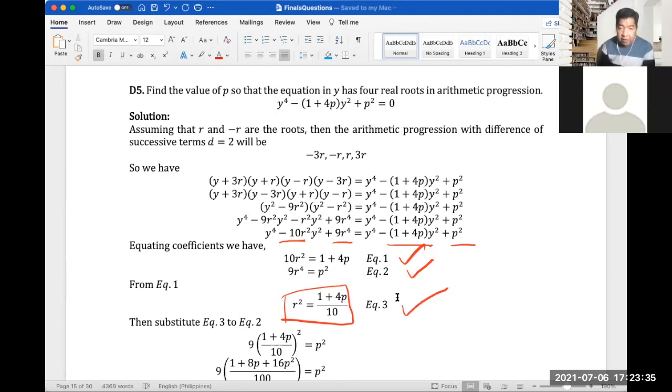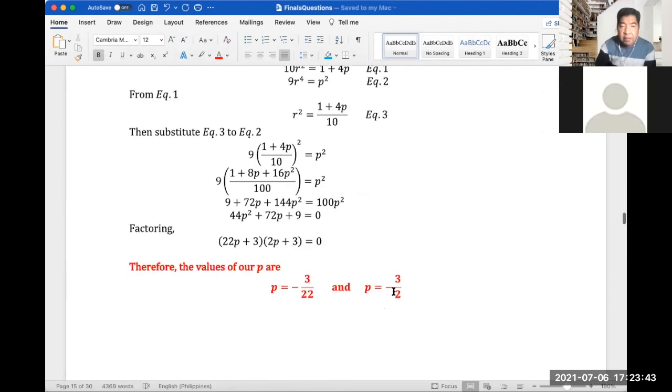And then let's substitute equation 3 to equation 2. Let's scroll this up. So if we substitute 3 to 2, we have 9, quantity 1 plus 4p over 10 squared, because this is only r squared and this is r to the fourth. So we're trying to substitute r squared, I mean equation 3, to equation 2. So p squared will remain the same.